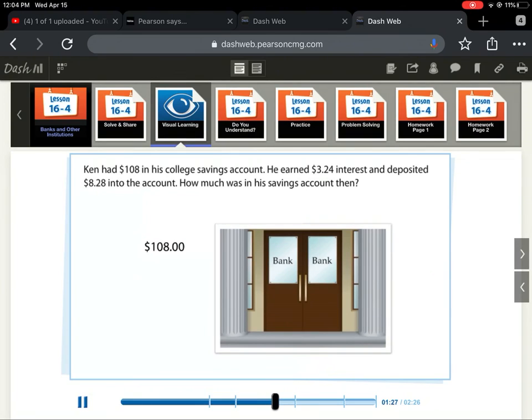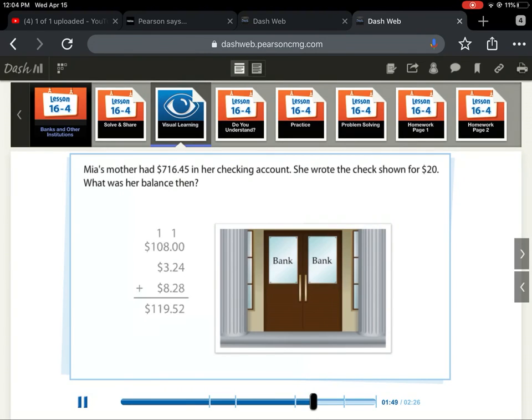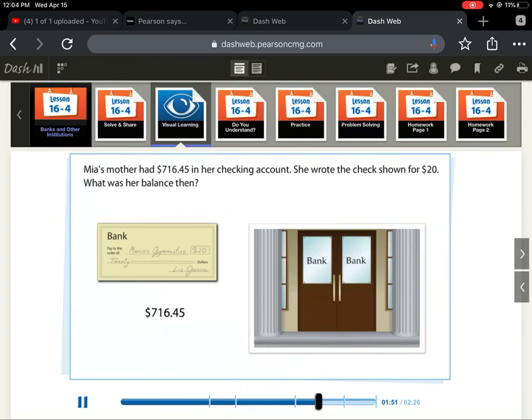$108 in his college savings account. Ken had He earned $108 in his college savings $3.24 account. interest He and earned deposited $3.24 $8.28 interest into the and account. deposited How much was in his $8.28 savings into the account account. then? How much was in his savings Ken account had then? $119.52 Ken in his had savings account after the interest and $119.52 deposit. in his savings account after Mia's the mother interest and had deposit. $716.45 Mia's mother in had her checking account. She $716.45 wrote the check shown in for her checking account. $20. What She was wrote her the check balance shown then? for $20. When What you was her write a balance check, then?